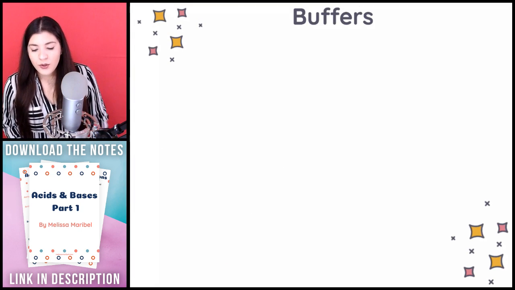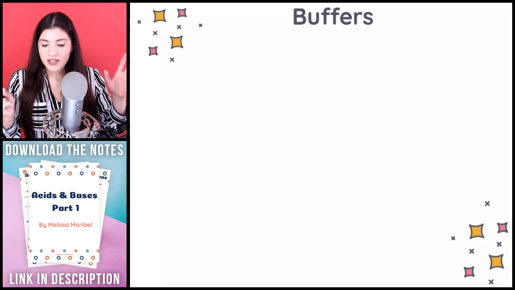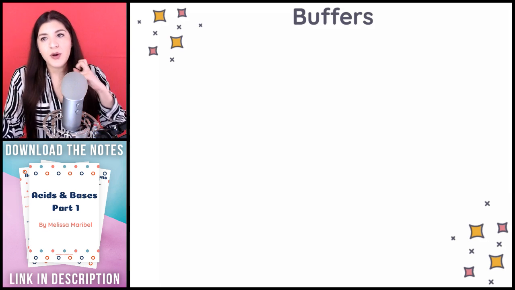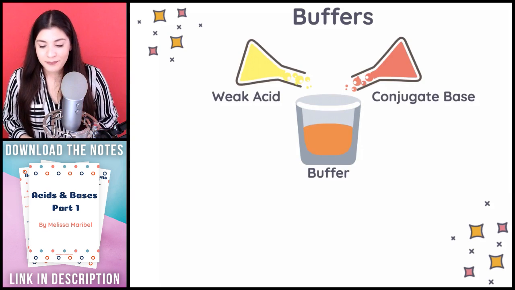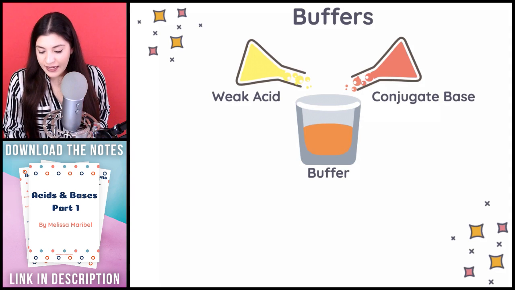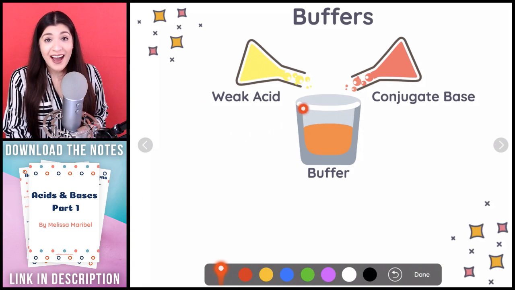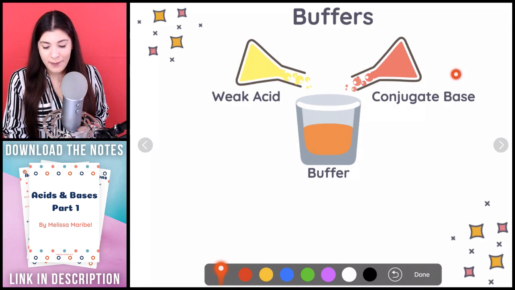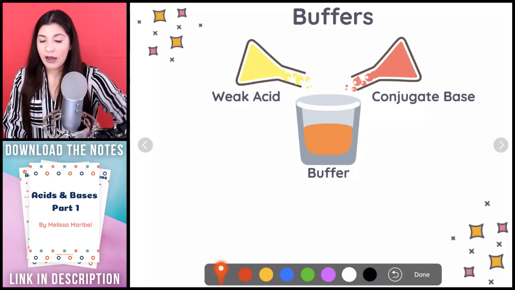Okay, so let's just discuss what in the world a buffer even is. I'm going to talk about the more chemistry way, and then I'm going to give you an example that we can all relate to. Essentially, a buffer is some sort of mixture of a weak acid and a conjugate base, okay? So knowing something like that is going to be very helpful.